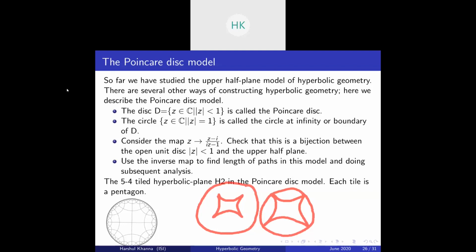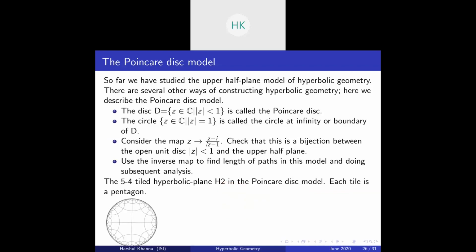Here each tile is a pentagon. You can prove this. We will not prove this right now, but this has a very interesting theory to it, the theory of Fuchsian groups, where you look at discrete subgroups of the groups of isometries. We'll not discuss it right now, but I just mentioned it so you know.